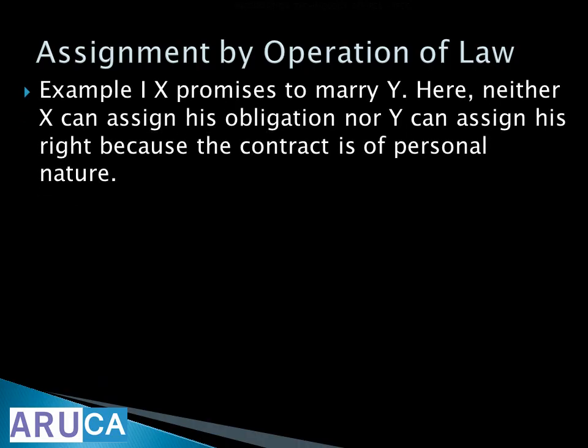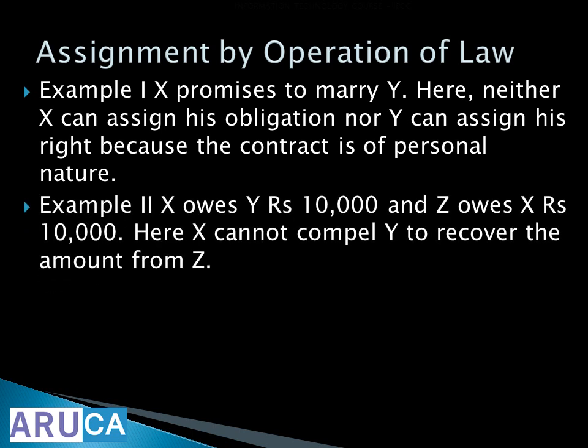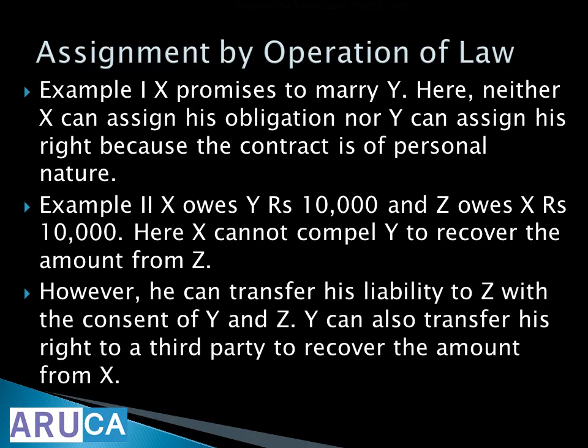Example, X promises to marry Y. Here neither X can assign his obligation nor Y can assign his right because the contract is of personal nature. X owes rupees 10,000 to Y and Z owes X rupees 10,000. Here X cannot compel Y to recover the amount from Z. However, he can transfer his liability to Z with the consent of Y and Z.